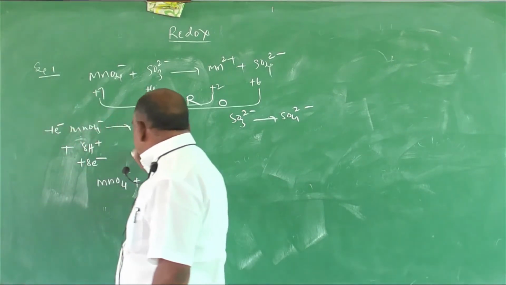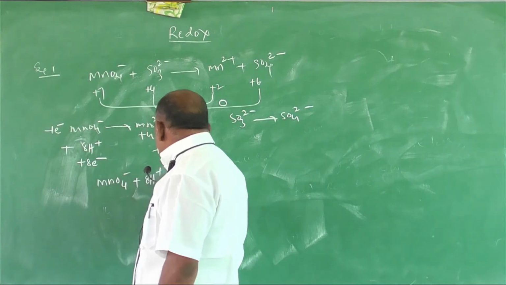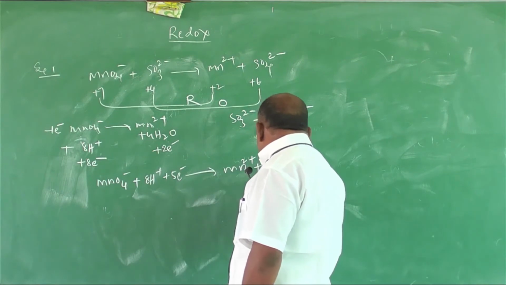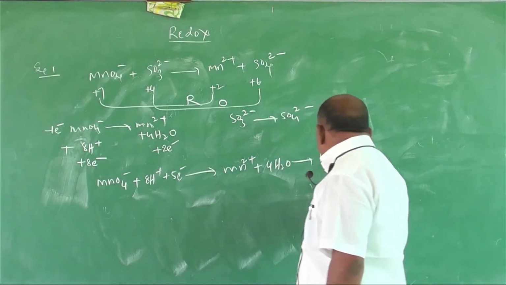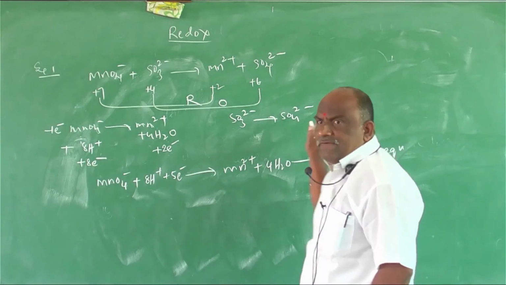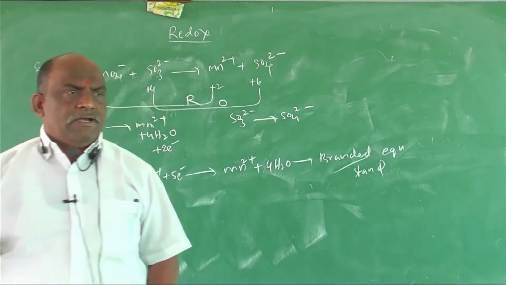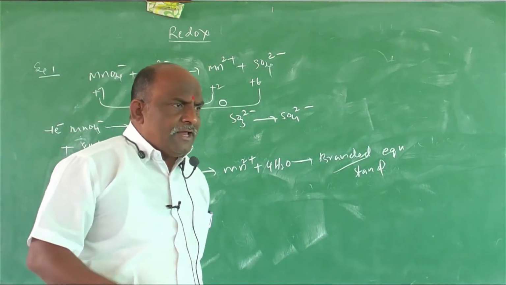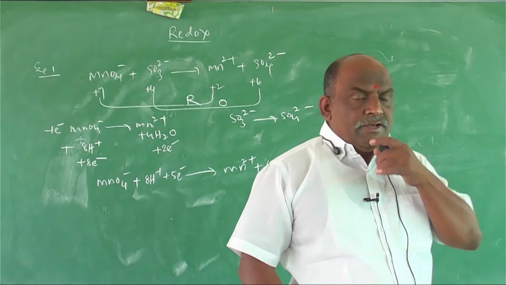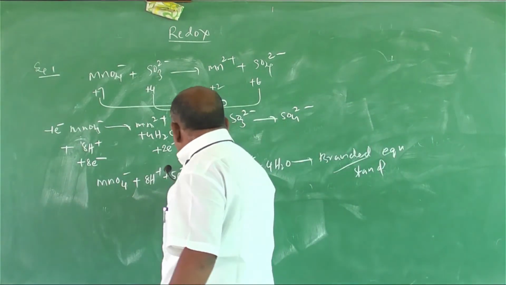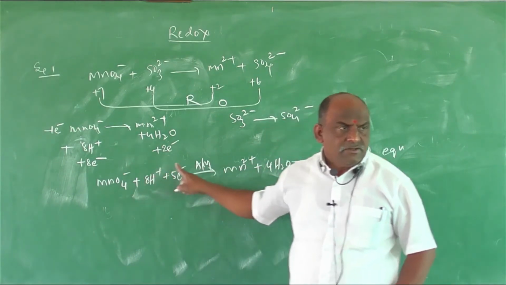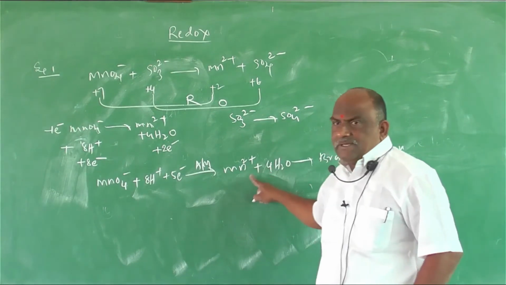MnO4 minus plus 8H plus 5 electrons gives Mn2 plus plus 4H2O. This is the branded and standard equation. You should revise this completely. Don't balance it every time. Because this is a very standard and branded equation. In what medium is it? Acidic medium. In acidic medium, MnO4 minus plus 8H plus 5 electrons gives rise to Mn2 plus plus 4H2O.